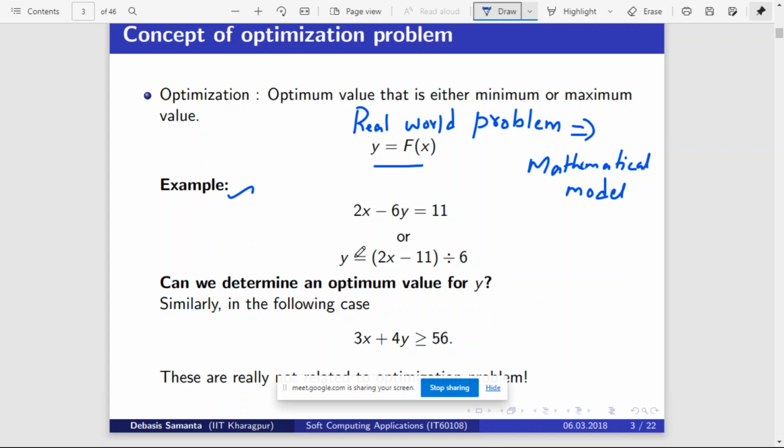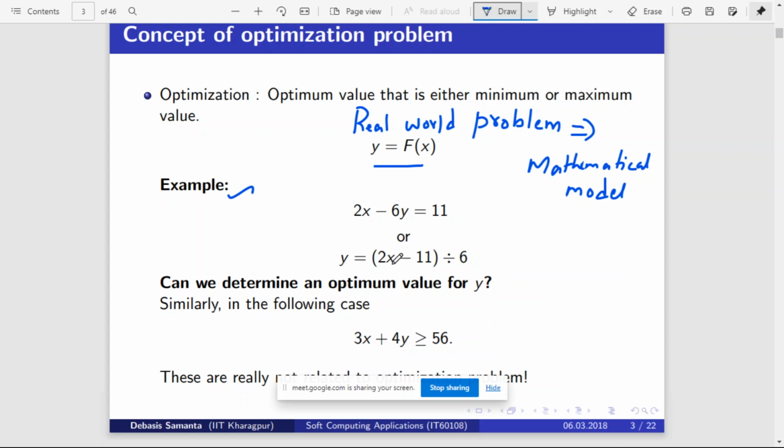So this equation can be transformed like this: y is equal to (2x minus 11) by 6. We say y is the output. That means if you bring this 6 here, it becomes 2x minus 11, and y means (2x minus 11) by 6. But actually, this type of problem cannot be solved by using an optimization technique.